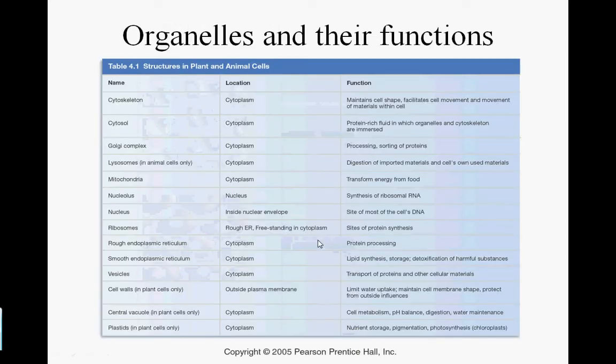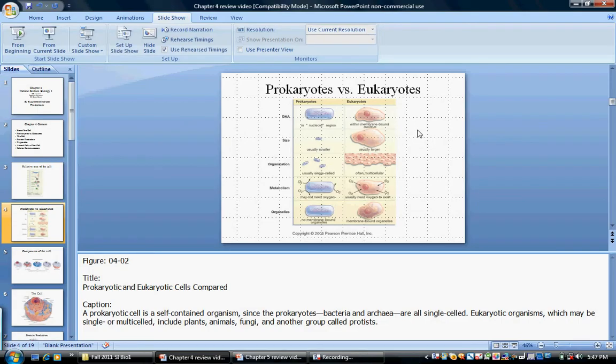So this is an overview. This chart is an overview of different organelles and their functions. So you can take a minute just to observe this, and a lot of these we've already reviewed. That basically covers Chapter 4.